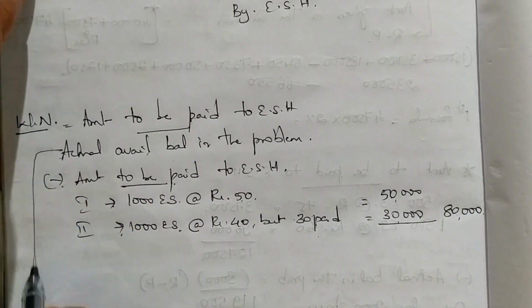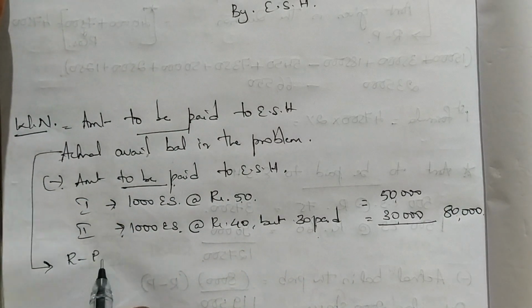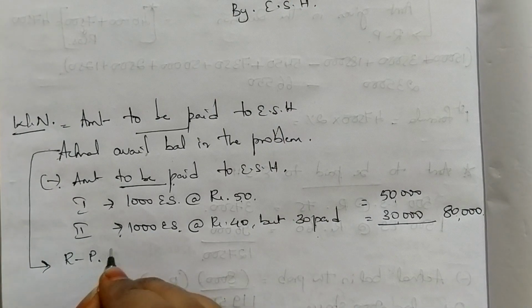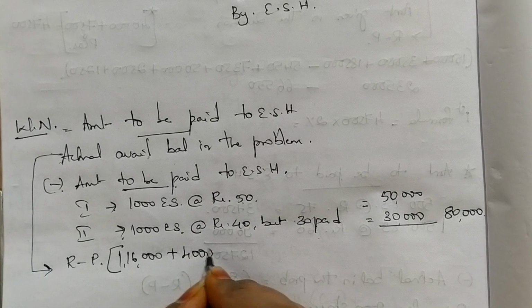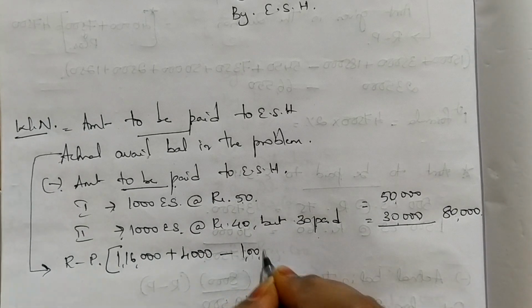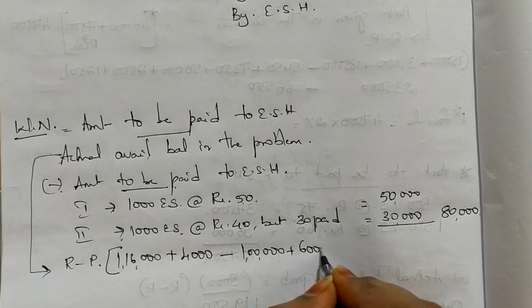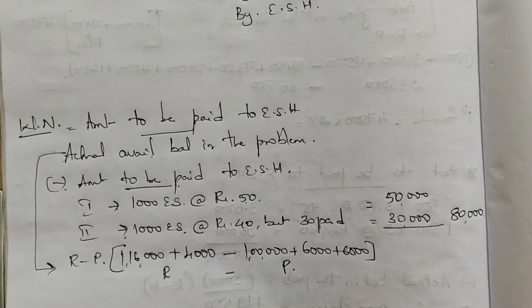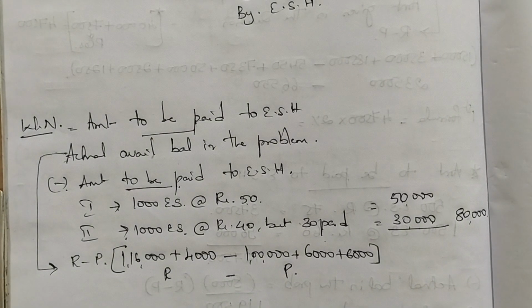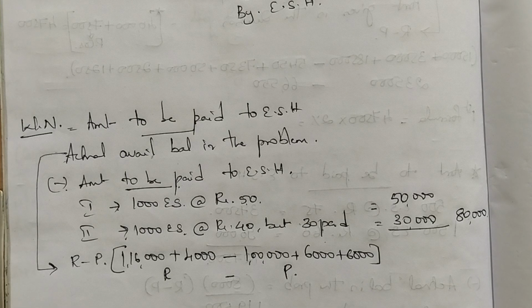How do you calculate your actual available balance? Receipts minus payment. Under the receipt side I have 1,16,000 plus 4,000, from which I should minus 1 lakh plus 6,000 plus 6,000. So this is payment and this is receipts. Minus, and then see how much is the available balance. 1,20,000 minus 1 lakh minus 6,000 minus 6,000. So I get only 8,000.